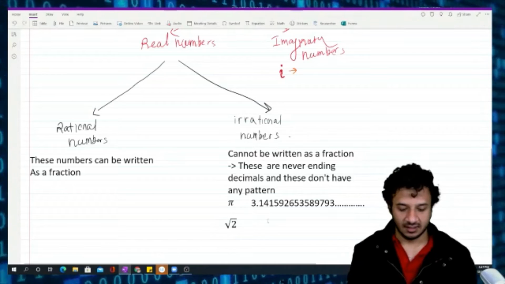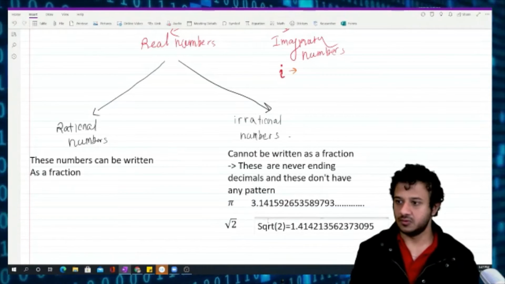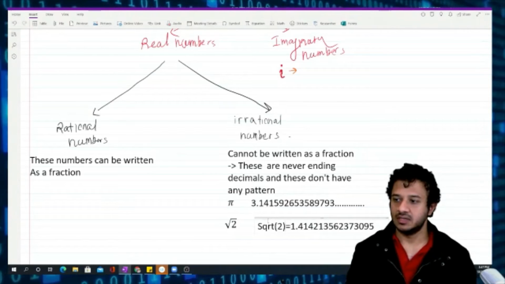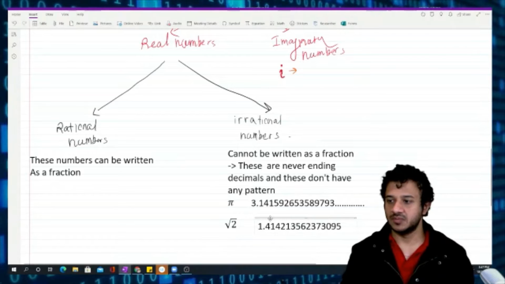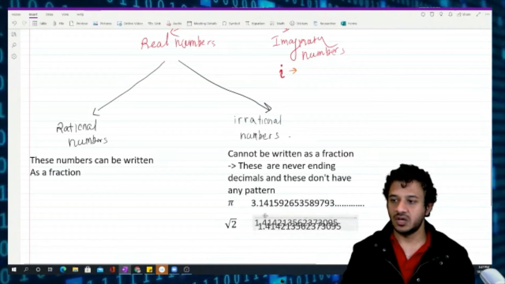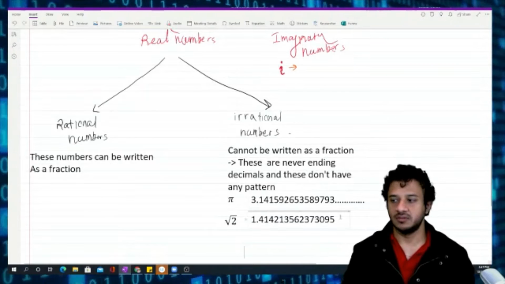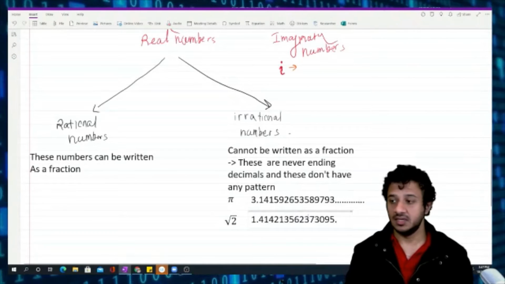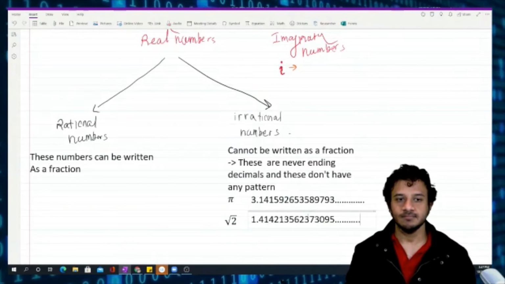Here we go, it never ends. So this is also an irrational number. So a square root of a number which you don't know the value of will be irrational. Does that make sense?